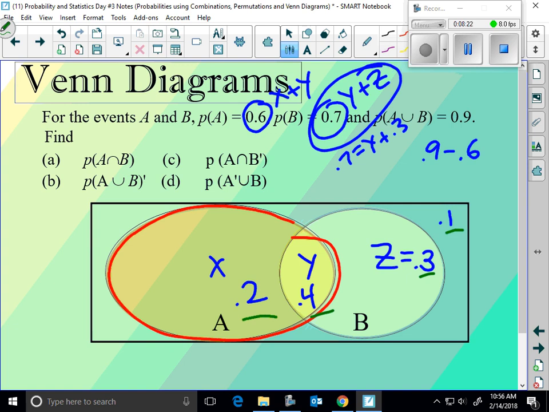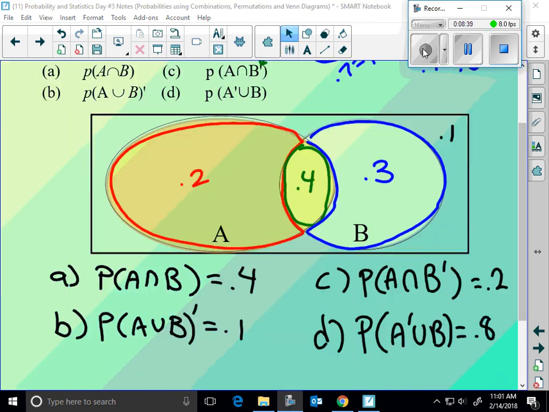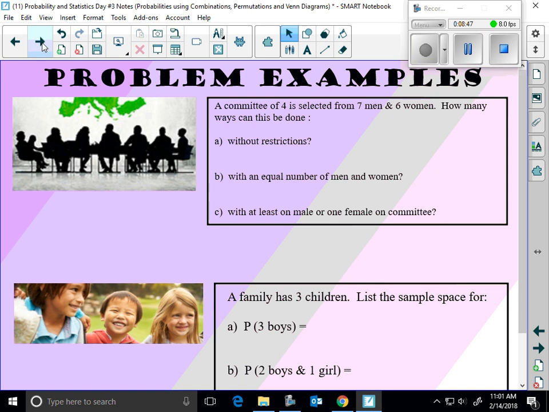Let's take a couple of minutes. Try to find each of those probabilities for A through D. This symbol right here, what does that mean? Not B, or outside of B, or I don't know if prime is used. Is that a word? Yeah. Okay, so there are your answers. If you're at home and you have no idea what's going on, come ask me or someone in class that knows what's going on. Okay, let's get to this.